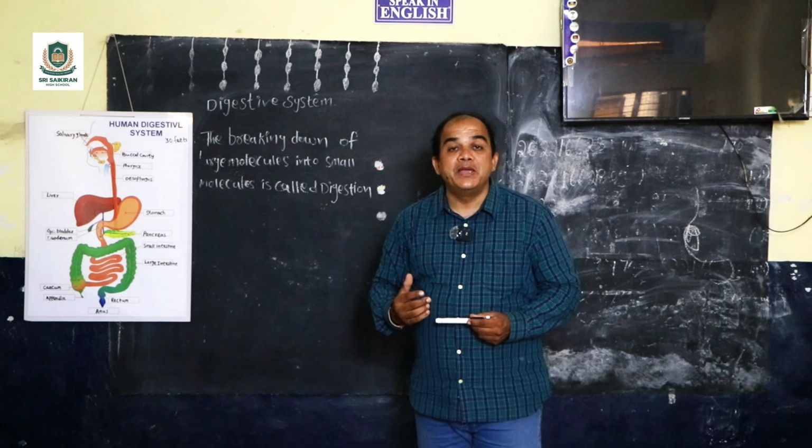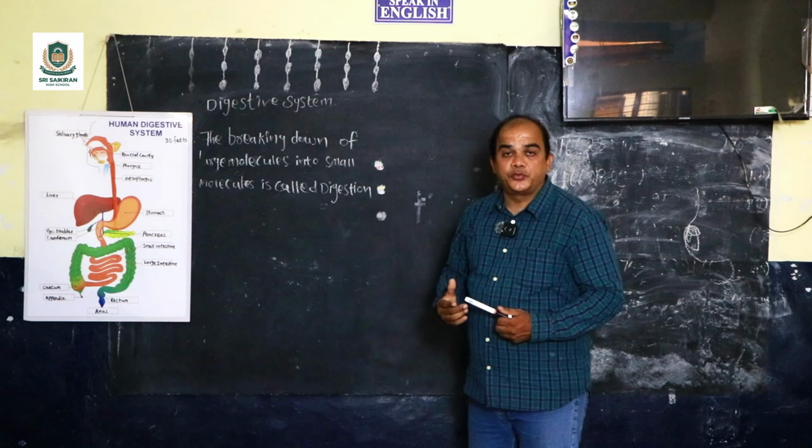Starting from the mouth, which we can call the buccal cavity, next it goes to the pharynx, esophagus, stomach, small intestine, large intestine, rectum, and anus. This is how the process will happen.